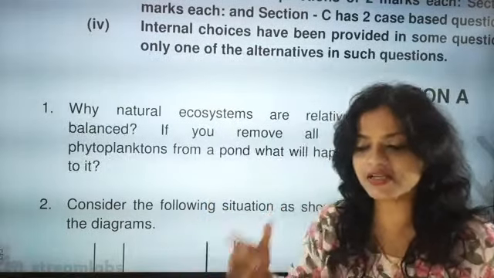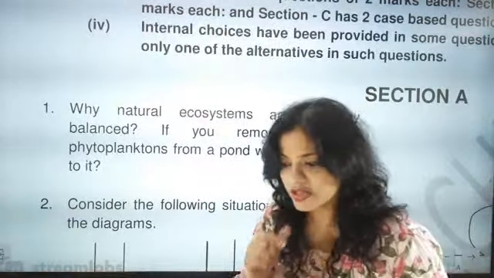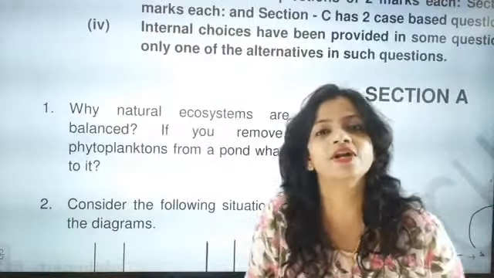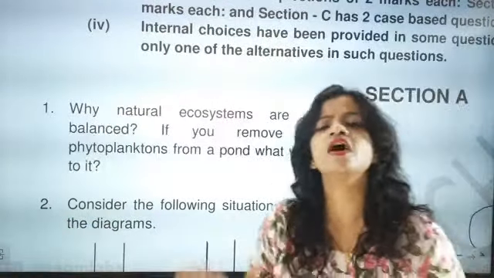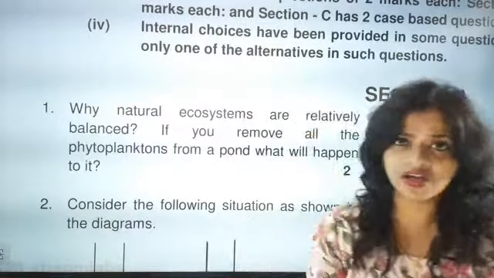So the thing here is there is a connectivity between all the three. Understood? So Mona, then pond cannot have producers. Yes, that is the most important thing, beta. Don't write extensive. I don't want you to write extensive in CBSE. CBSE doesn't want love stories in the paper. CBSE wants the correct content.